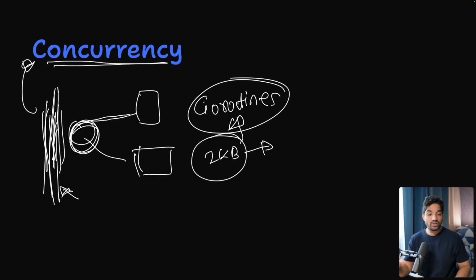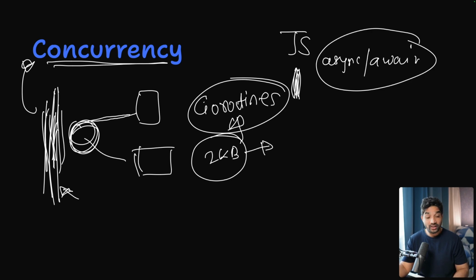So the concurrency is done differently in different languages. For example, if we take example of JavaScript world, JavaScript is a single thread language, we use something called async and await. We have promises, right? So this async await also does concurrency, but there is a difference. The difference is async and await do concurrency on IO. So you can call multiple third-party APIs at the same time. That is concurrency happening. That is IO operation happening, and that is handled by this async await and something called event loop.